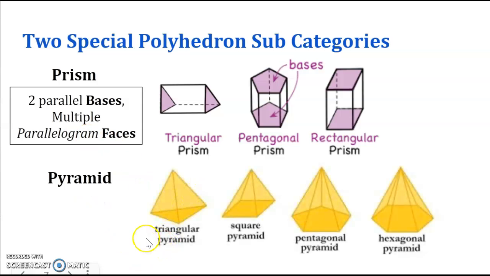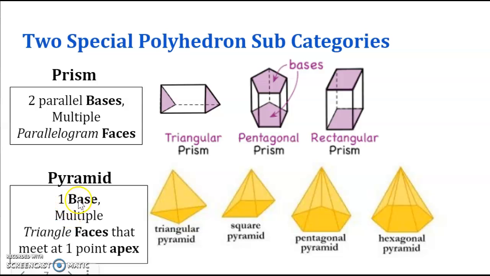What about pyramids? Okay, so a pyramid will look like this. They all meet at a point, a vertex, right? So it's always pointy. All the lateral or side faces meet at a point, and so there is only one base. Unlike the prisms, we have two bases. We only have one base, and the base is the flat side. It's not the one that is pointy.